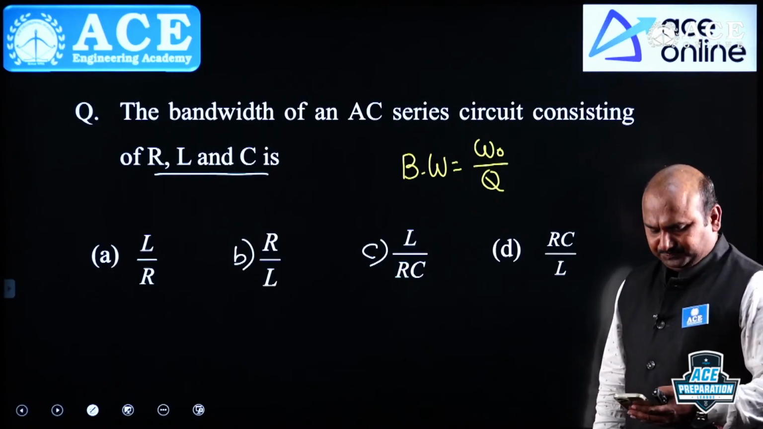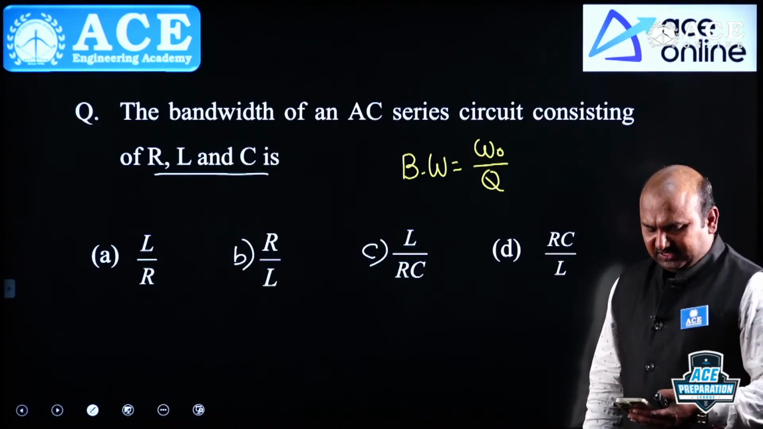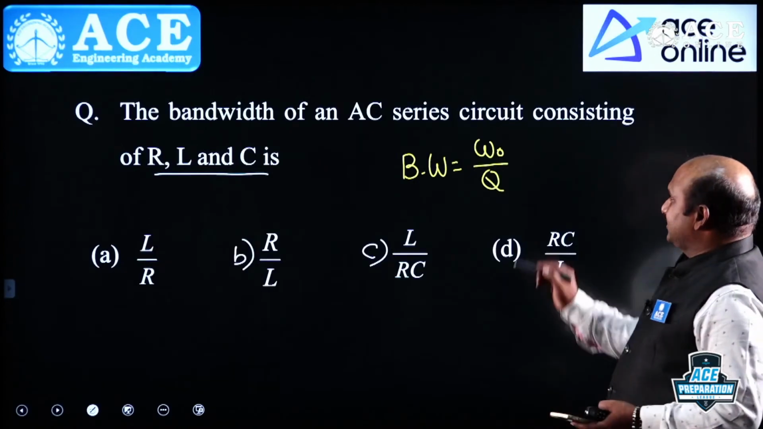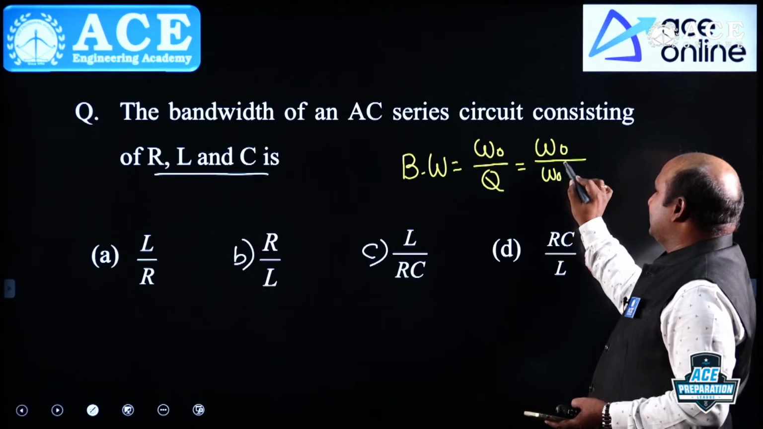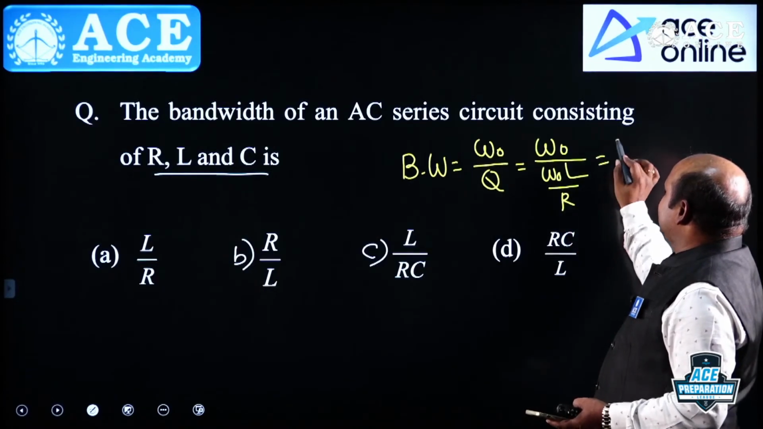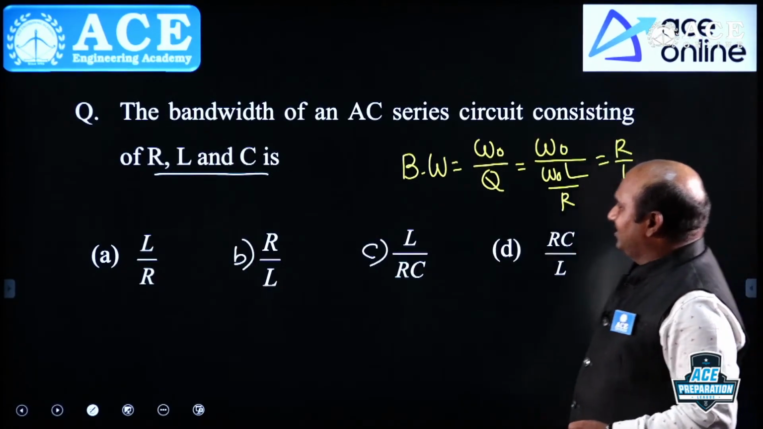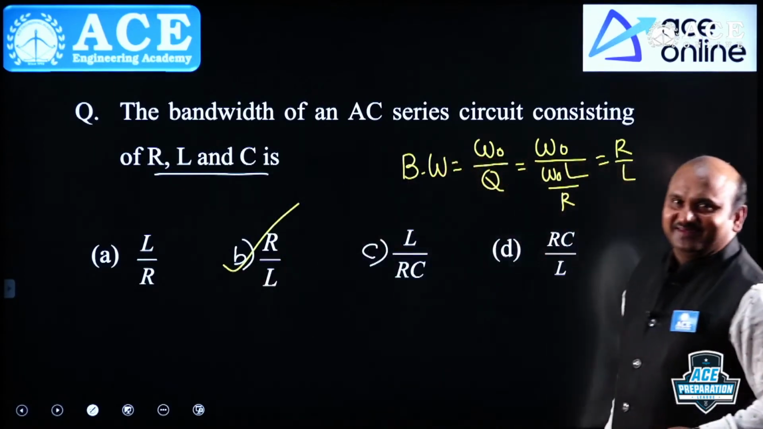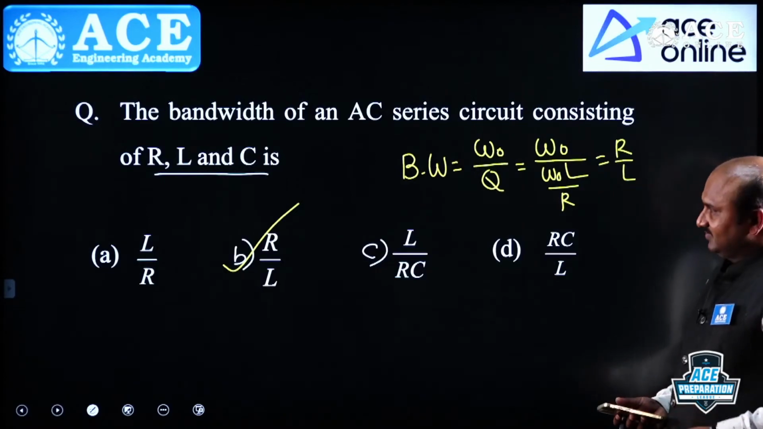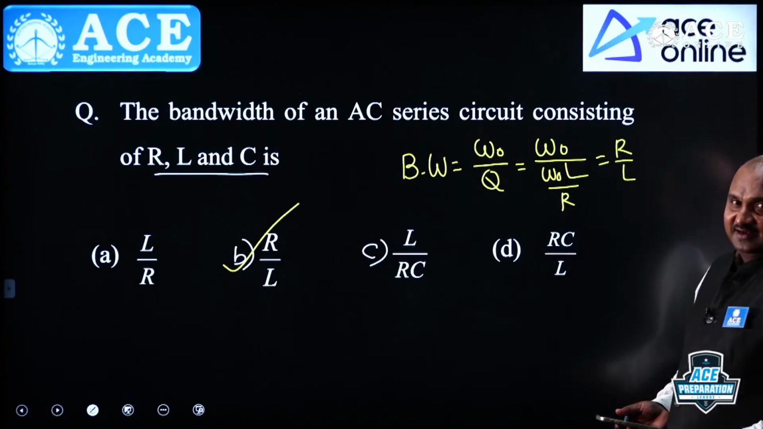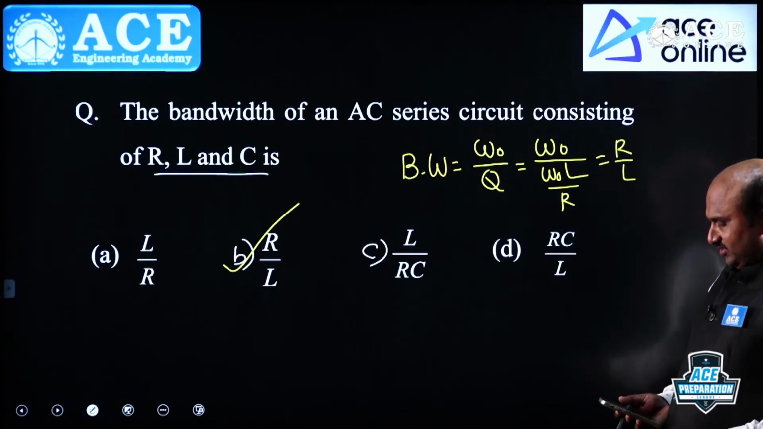Tell me here. Replace the quality factor, it's very simple. Omega naught by omega naught L by R, so just now I have given, this is R by L. Option B. Simple, na? Is it clear? These types of questions you may expect.